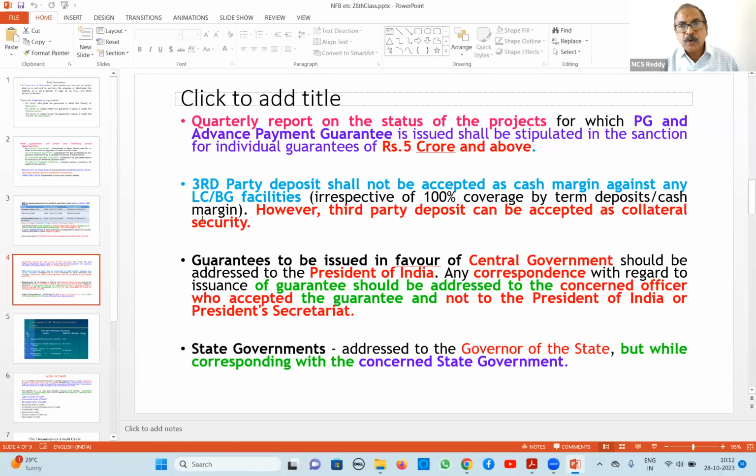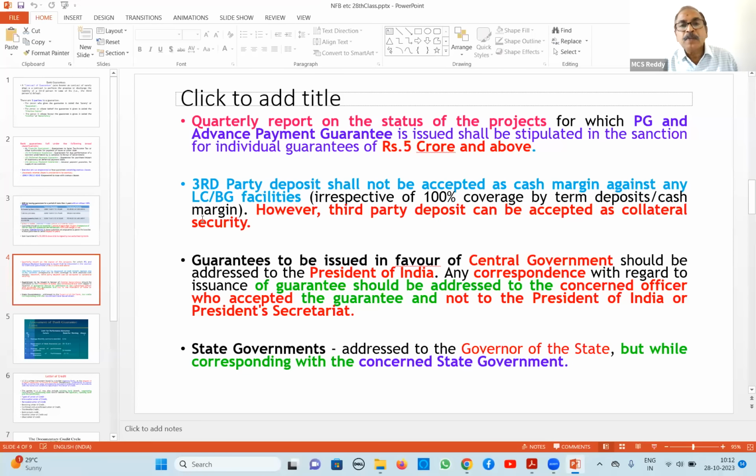Next, common guidelines: quarterly report and status report. Because we are giving a performance guarantee, we don't know whether that fellow is completing the work as agreed or not. For confirmation of this, we say, you submit a quarterly progress report of your work. When our guarantee is 5 crores and above, we ask the party to submit a status report of the work completed, so that we can assess. So for 5 crores and above, the party has to submit a quarterly report and status report.